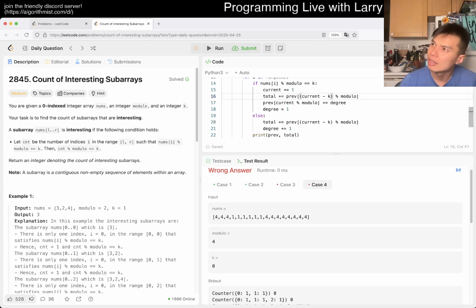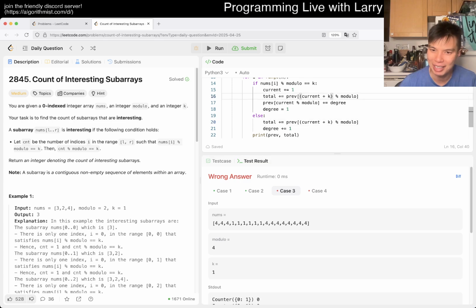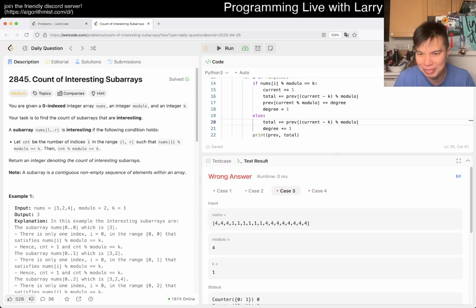Is it either that or did I do this math wrong? Maybe this is a plus k. Nope. Okay. But well, because k is equal to 1, so plus and minus k is the same for mod 2. Current minus previous is equal to k, so yeah. This should be right though. But I was just like, maybe it's an easy try.